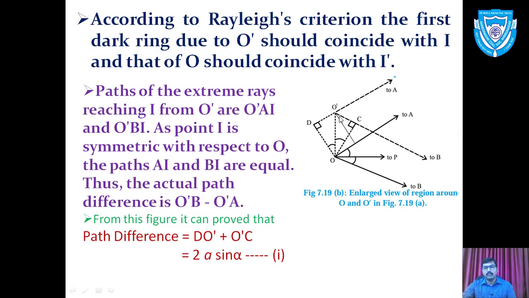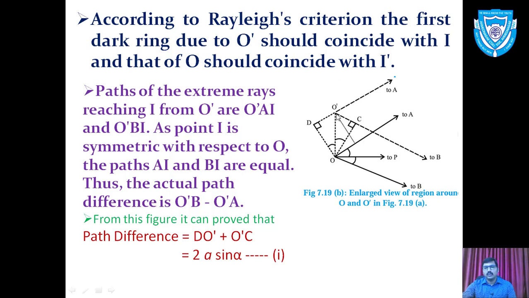In the second diagram we consider O dash B, its direction and magnitude, and similarly O dash A.